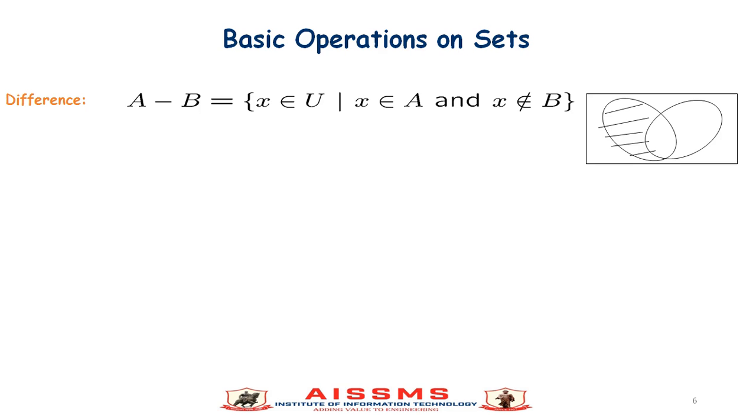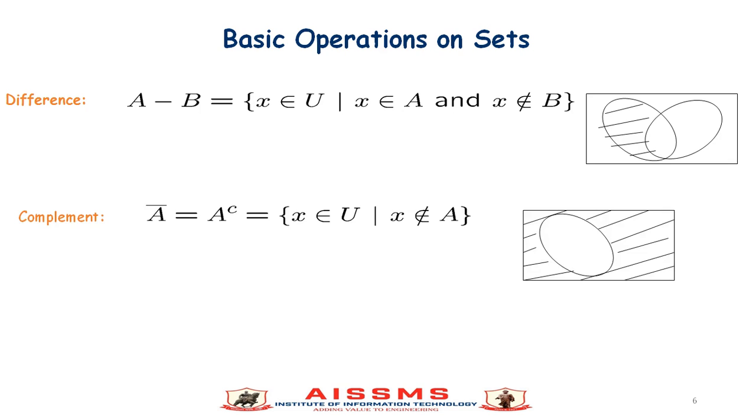So A minus B means all the elements which are present in A but not present in B. In the diagram we can see the part of set A shown by lines. Complement: A complement means {x belongs to U such that x doesn't belong to A}. In the diagram, the part shown by lines is part of the universal set but not part of A.